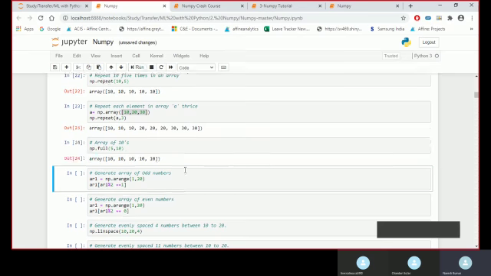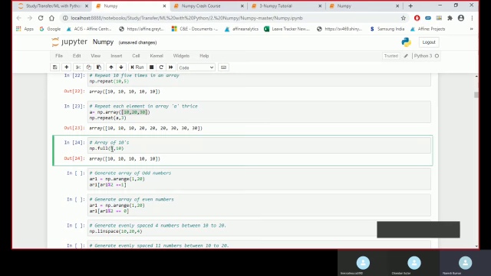np.full. Okay, so this np.full is for any observation you want to have in your array. I wanted to have an array of size 5, 5 observations, and all of those should be 10 only. So I can use np.full to get that.